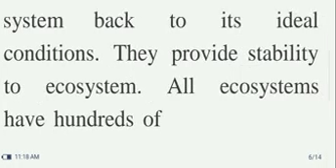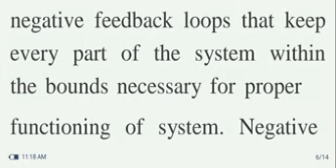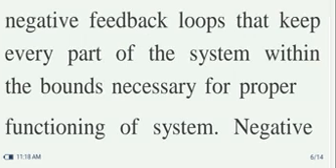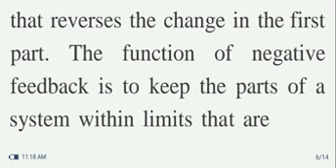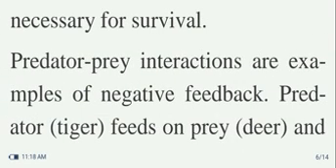All ecosystems have hundreds of negative feedback loops that keep every part of the system within the boundary necessary for proper functioning of the system. Negative feedback keeps things the same. When part of a system changes too much from what it should be, other parts of the system change in a way that reverses the change in the first part. The function of negative feedback is to keep the parts of a system within limits that are necessary for survival.